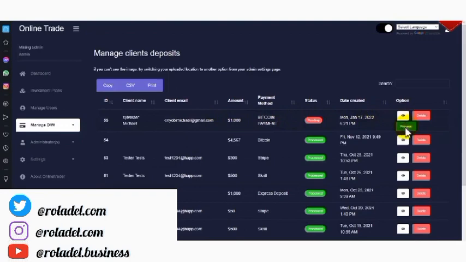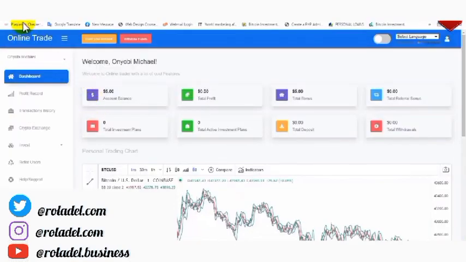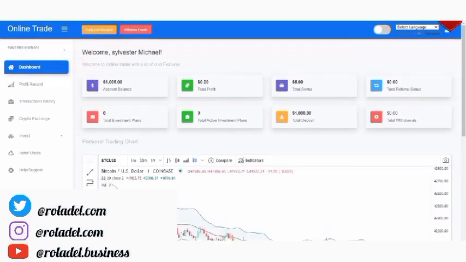So that it will reflect on the account, I will click on process. You can see right now the status has changed to processed. So I'll go over to the account. The user account is refreshed so that we can see if the $1,000 is showing here. As you can see, the $1,000 is showing on the user account. It was $5 before, but now it's showing $1,005. So that's how to credit the user account, how to approve user funds so that they show in his or her account.